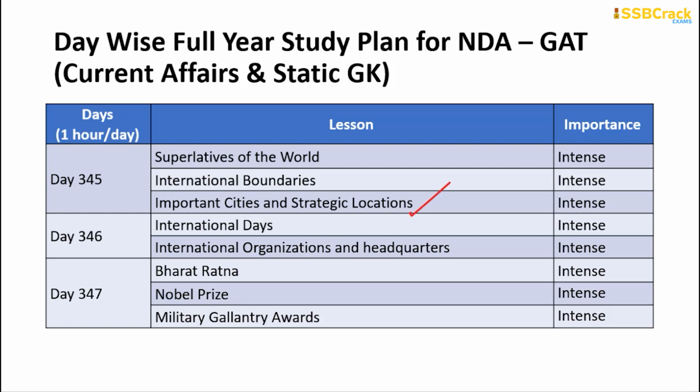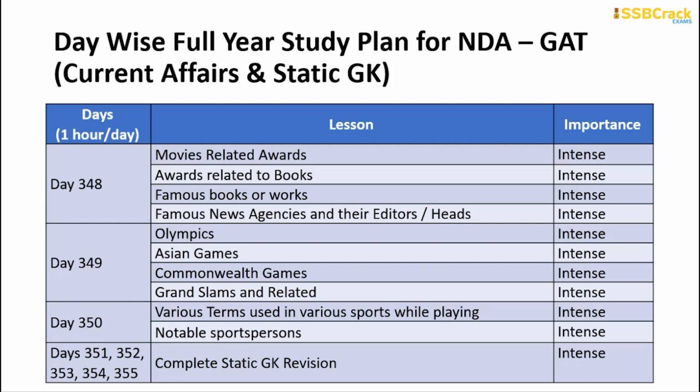Day 346 is for studying the international days recognized by the United Nations and other international organizations, and their headquarters and heads or chiefs. Day 347 is about Bharat Ratna, Nobel Prize and Military Gallantry Awards. Day 348 is about awards related to movies, then awards related to books, famous books and their authors, and famous news agencies and their editors and chiefs. Day 349 is about the Olympics, Asian Games, Commonwealth Games, Grand Slams and various other international games.